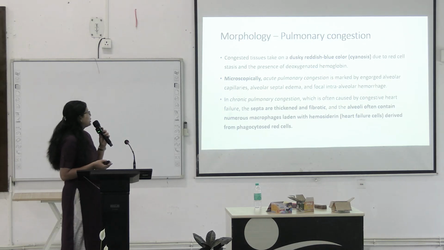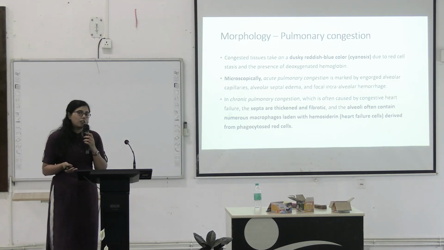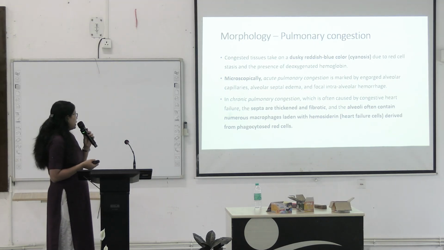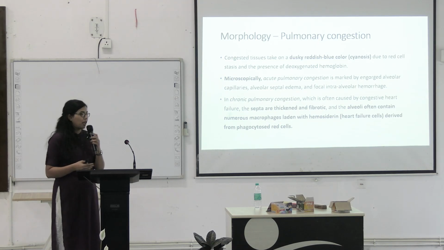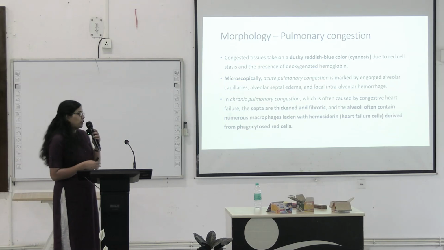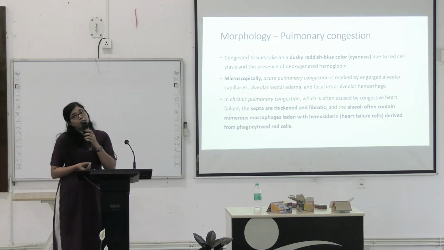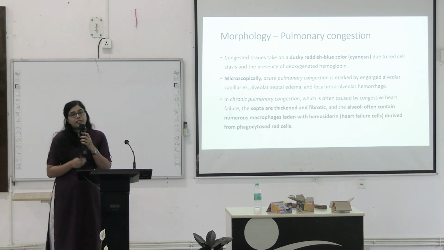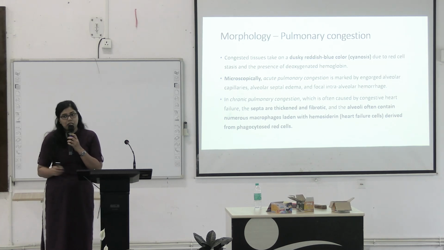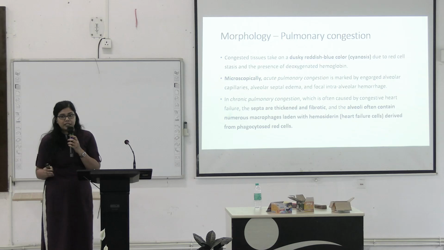In case of chronic pulmonary congestion, which is often caused by congestive cardiac failure as well, the septa will be thickened and fibrotic, and the alveoli often will contain numerous macrophages within which we will see hemosiderin. So these are hemosiderin laden macrophages. In other words, we call them heart failure cells.